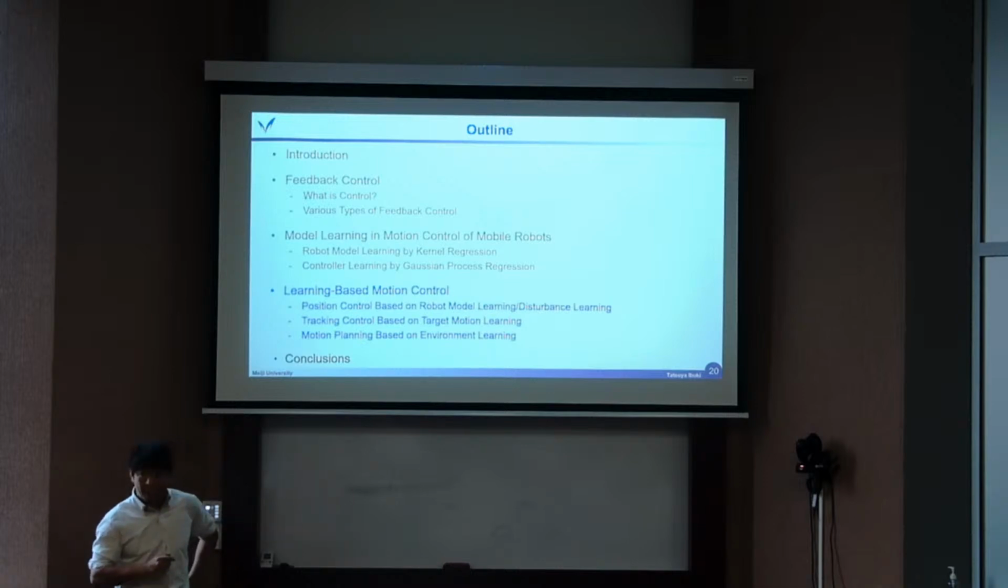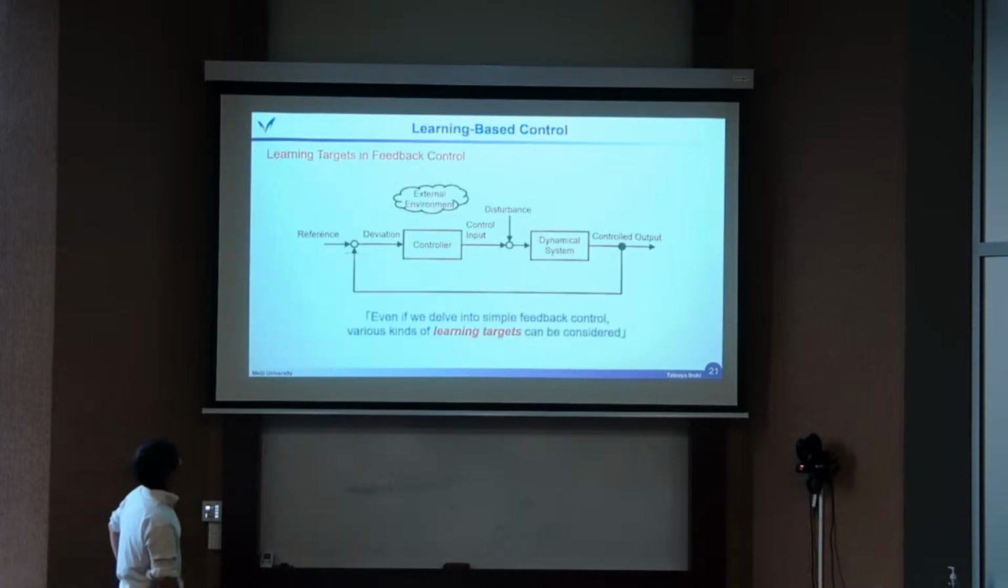So the final topic. So far, I introduced some learning targets. Then by using these results, let's apply learning-based control to improve the control performance. So this is a picture which I want to give you as the main message. Here, we consider a simple feedback mechanism. But my message here is, even if we delve into simple feedback control like this, many kinds of learning targets can be considered as a research or engineering subject.